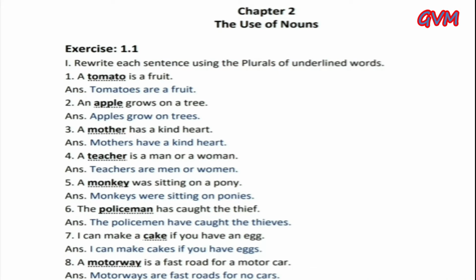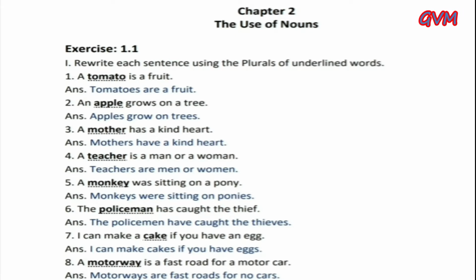Question number first. Rewrite each sentence using the plurals of underlined words. First one is: A tomato is a fruit. In this sentence, we have to make the underlined word tomato into the plural form. And the answer is: Tomatoes are a fruit. We use tomatoes because nouns ending in a consonant plus o generally form their plurals by adding es. So we make tomatoes.